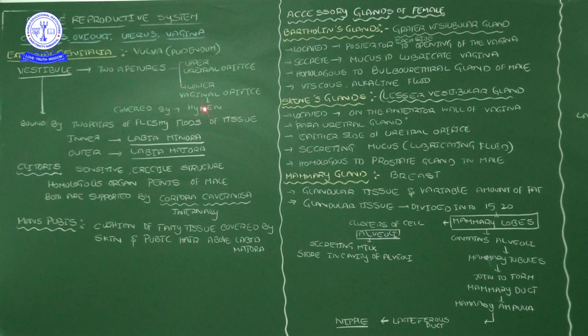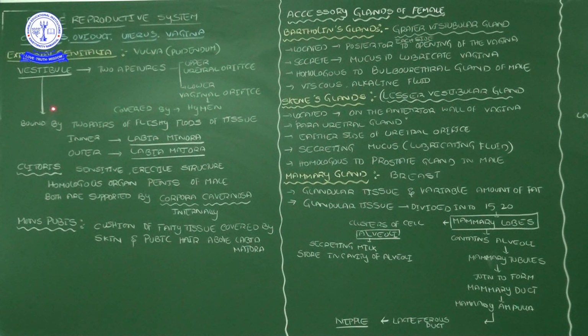The hymen layer is usually destroyed when the first menstrual cycle starts at puberty in a female. Sometimes it is also damaged accidentally. That layer is called the hymen.